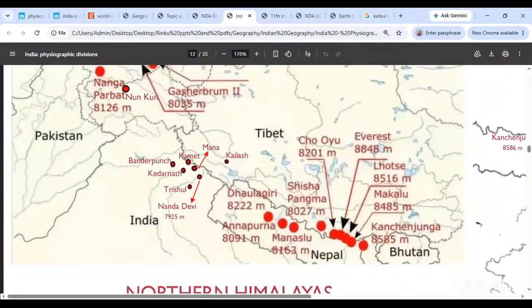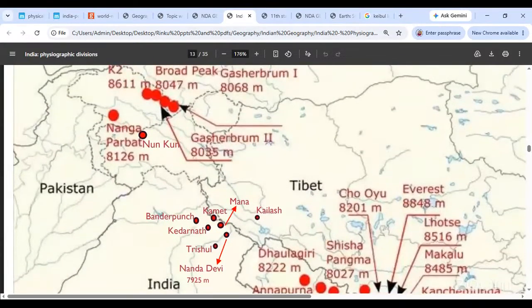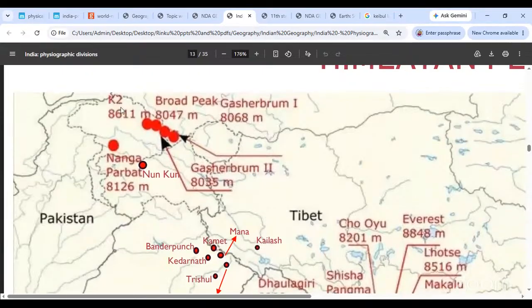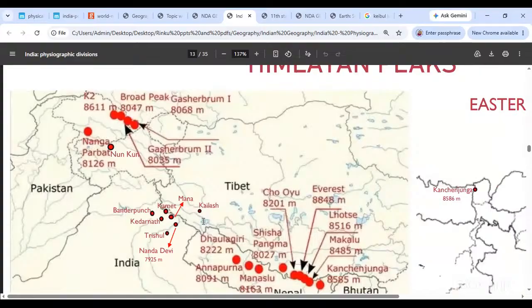Another question about peaks is which mountain range they belong to. For example, you talk of, say, Broad Peak or K2 or Gasherbrum peaks, जो है वो clearly Karakoram system का part है. They are part of the Karakoram ranges. Now if you're going to talk about, say, Kamet, Mana, Kailash, Trishul, Nanda Devi, Kedarnath वगैरह, ये सारे अगर आप बात करेंगे तो ये Greater Himalayas का part है. It is part of the Greater Himalayas. So this is the kind of questions you can expect on peaks. And I am telling you how that is, but you will have to remember it in your own way.